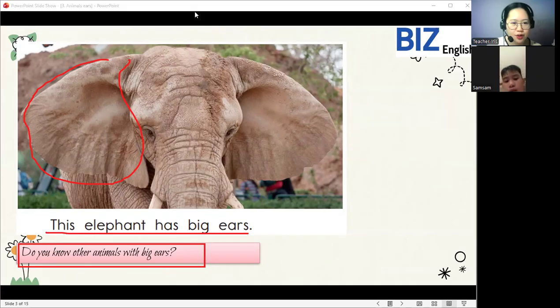Elf. Do you know? This one, let's read. Do you know? Ear. Can you see this one? Do you know other animals with big ears? Yes or no? Yes. What animals do you know that have big ears?